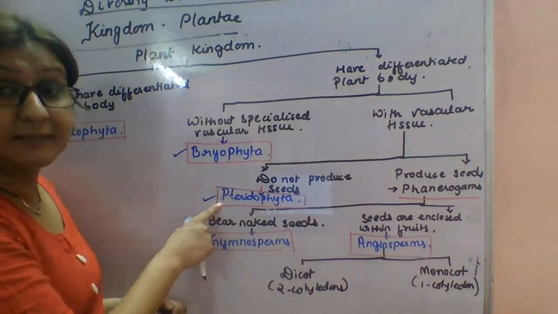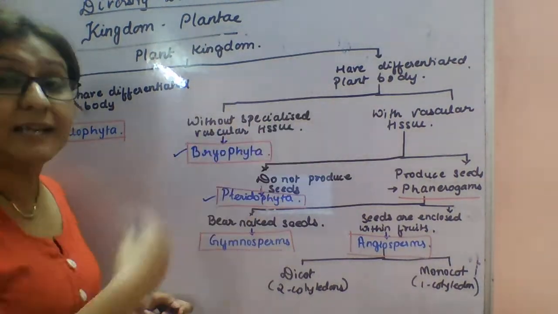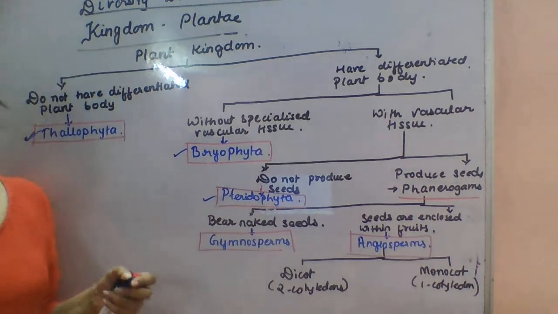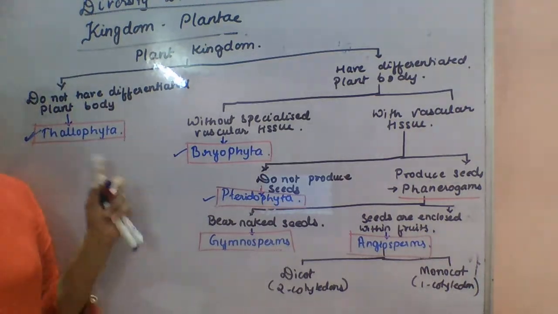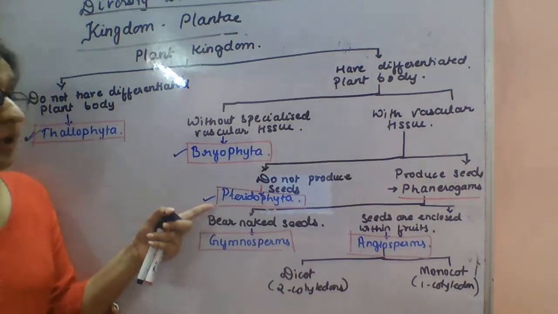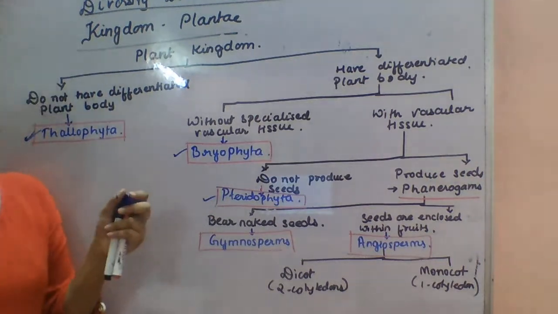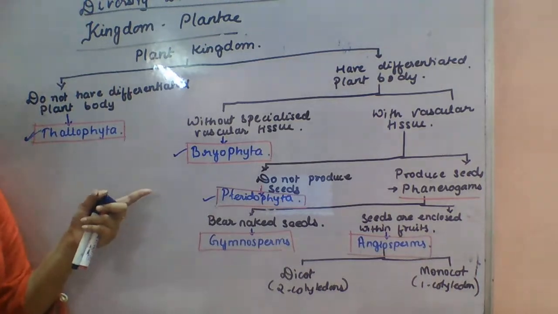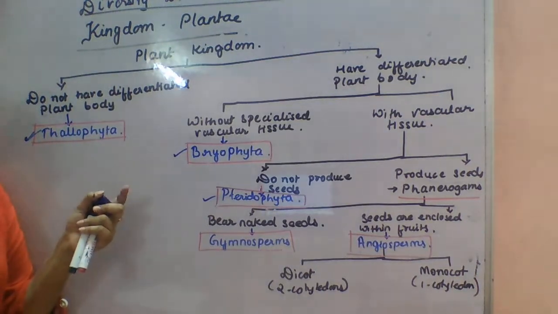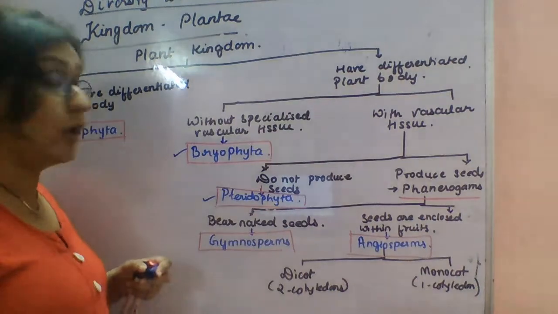These three plants produce spores whereas the rest produce seeds. Plants which produce spores, or naked embryos, are called cryptogamy. It means hidden reproductive organs, because the reproductive organs are inconspicuous.